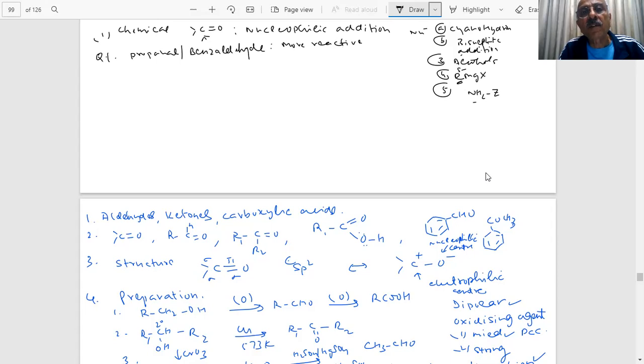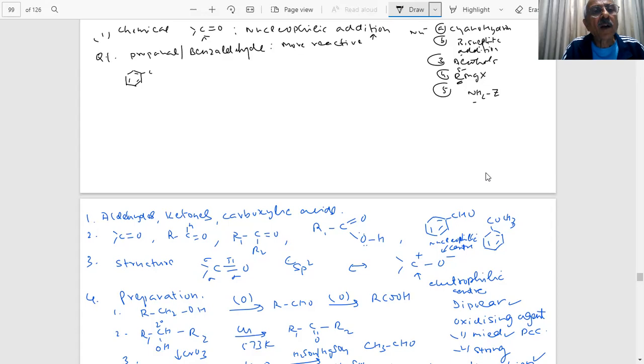Which is more reactive for nucleophilic addition out of the two? Propanal will be more reactive as compared to benzaldehyde. What is the reason for this?